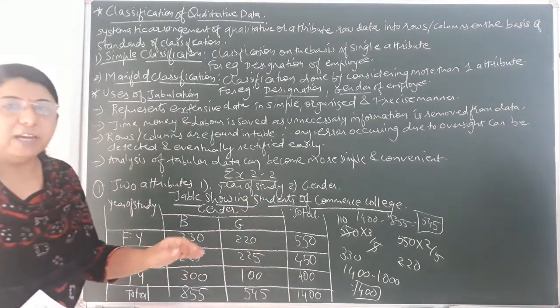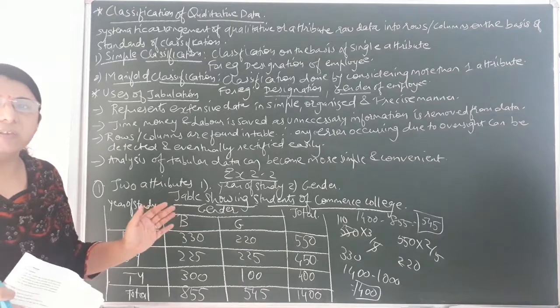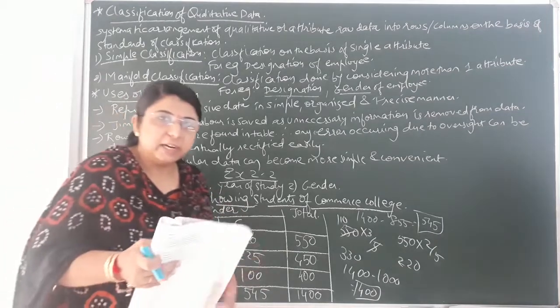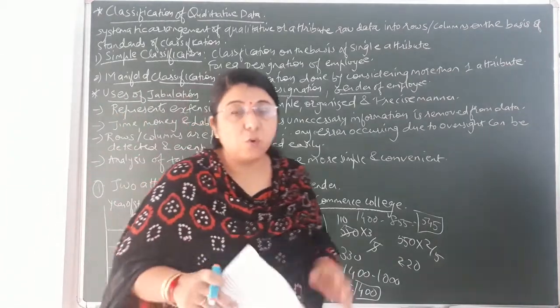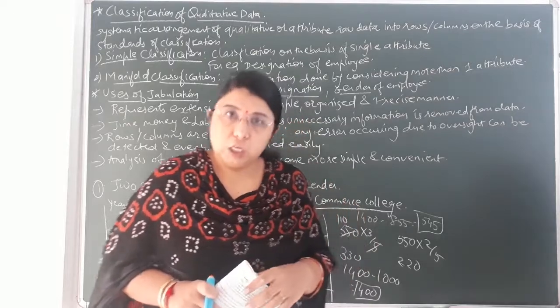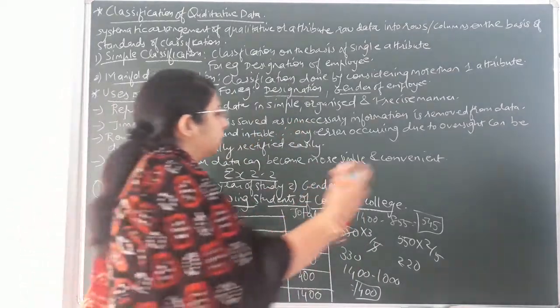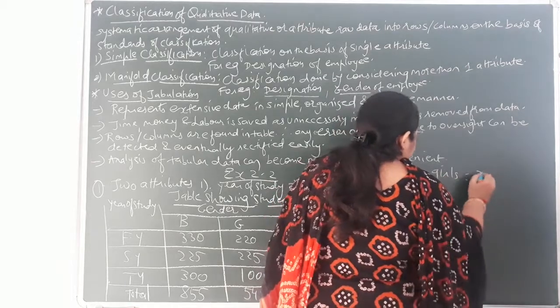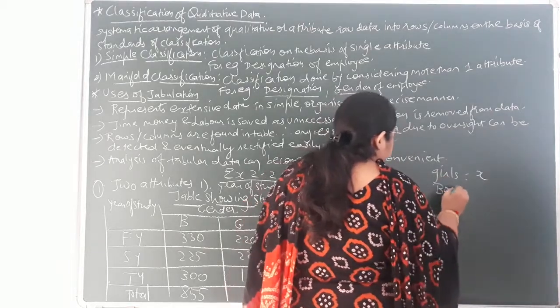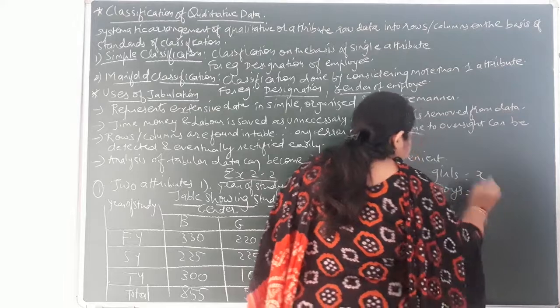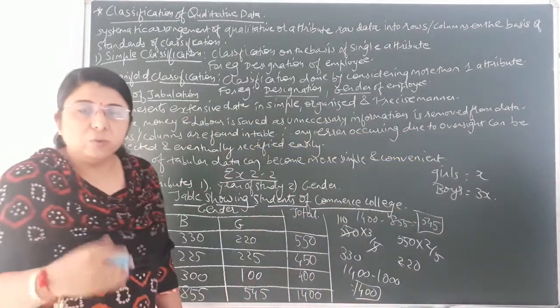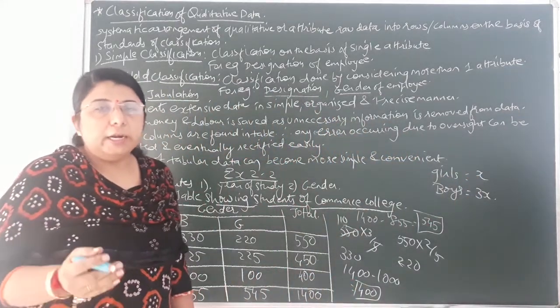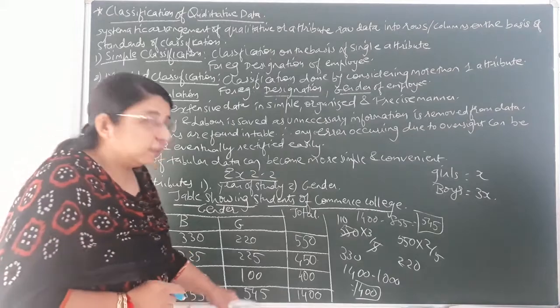Now we have to divide it into gender, that is boys and girls. Over here the last line has been given in the question, that is the number of boys is 3 times the number of girls. Okay, so suppose we are assuming that girls are x, then boys would be 3x. Boys would be 3 times that of girls, and the total that has been given to you is 400.